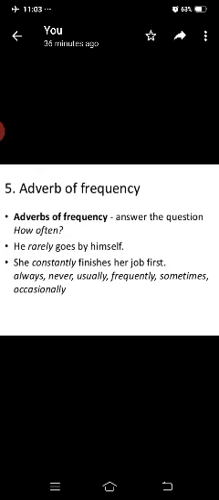These are called adverbs of frequency. The driver is always late. He seldom meets his friends. He committed the mistake twice. Here always, seldom, and twice are all adverbs of frequency.